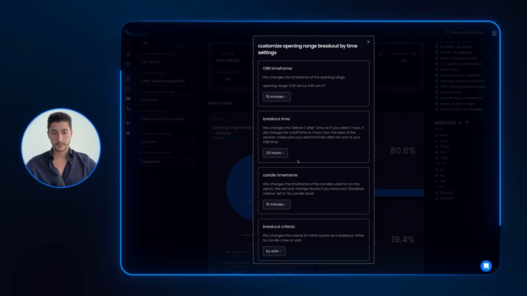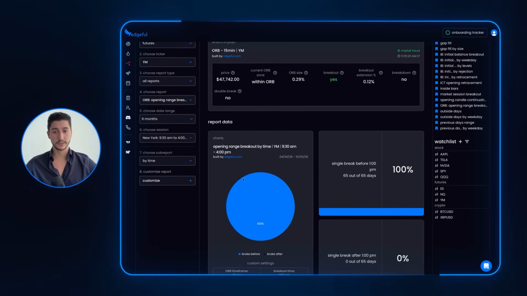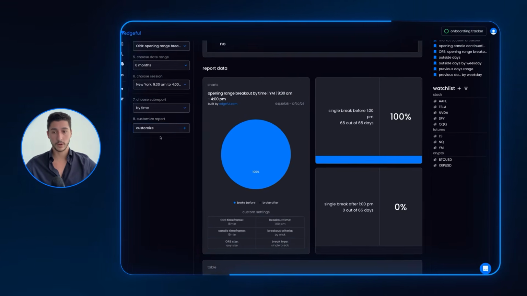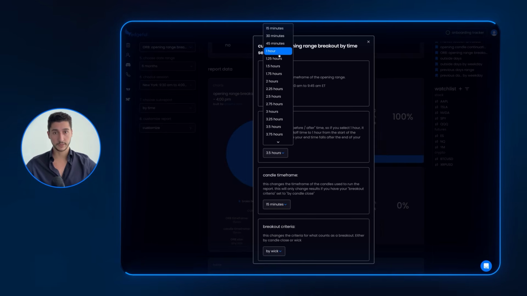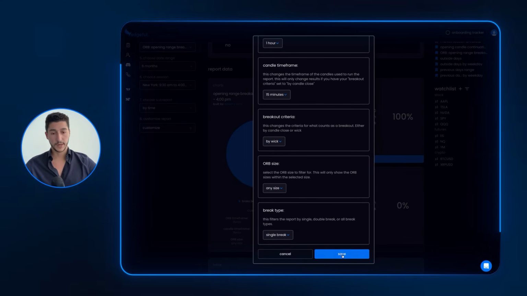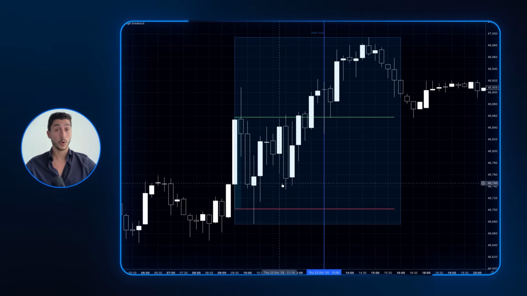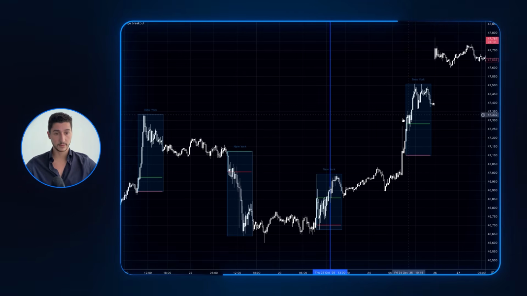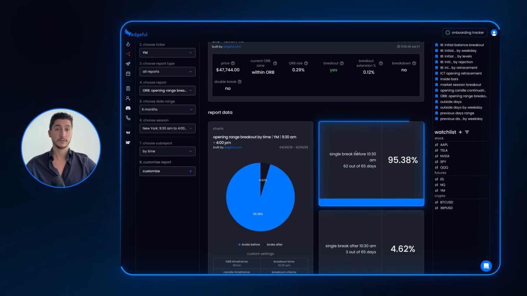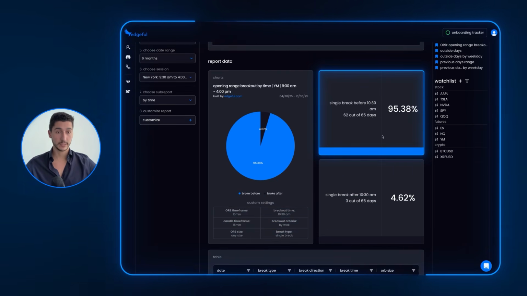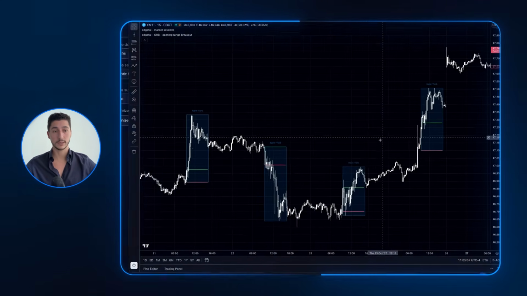We go to single break. Now this is filtering only for single break days. 100% of all single break days have broken out before 1 p.m. Obviously, let's pull this back in a little bit. Let's look at the first hour. So if we're looking just at the first hour, now what we're doing is we're filtering for only days that break one side. So this day here, this day here, this day here. And we're saying how often is that first break going to happen before 10:30 a.m. 95% of all single break days are going to break out of the ORB before 10:30 a.m.